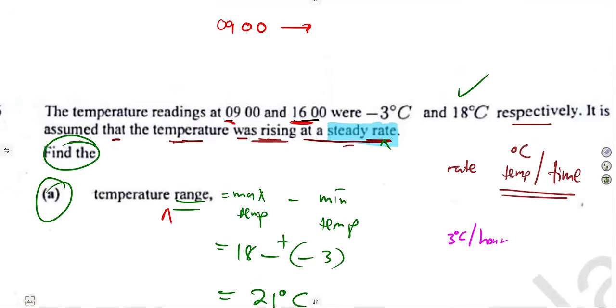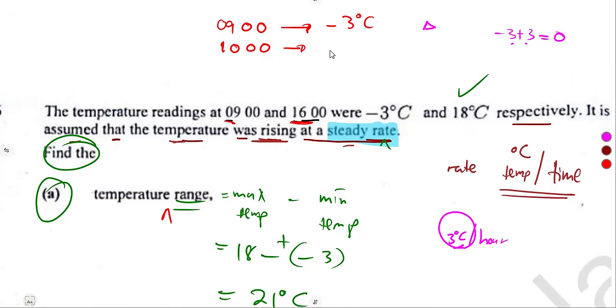We had -3. I want you to see the logic of this part. What about after an hour? We are now at 10:00. Remember, there is a change in temperature per unit time of 3, which is positive. So at -3, we are going to add 3. -3 plus 3 is 0. So at 1000 hours, the temperature was 0 degrees Celsius.